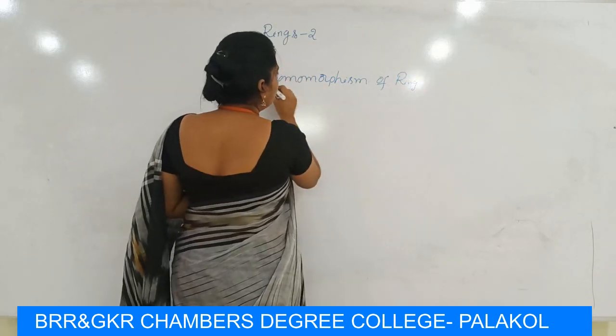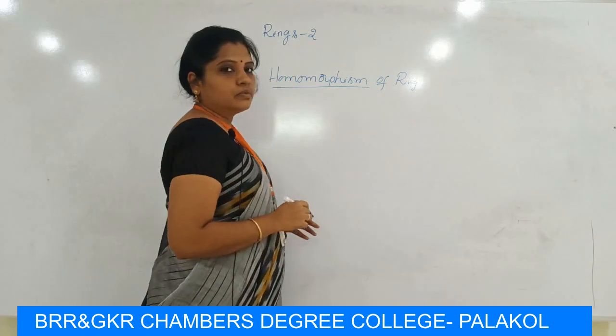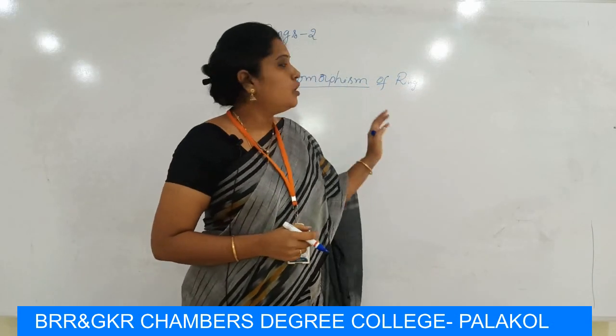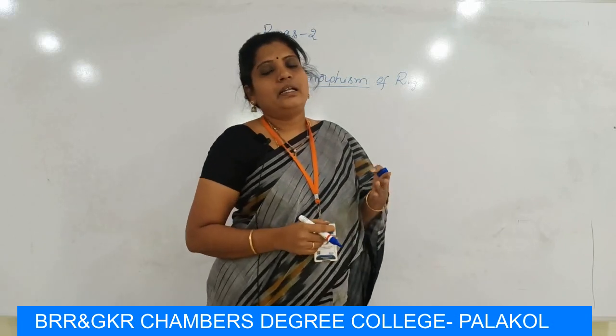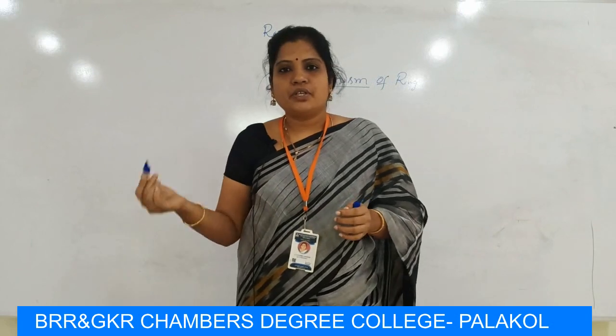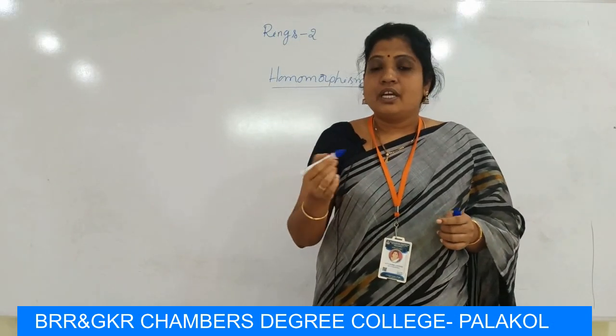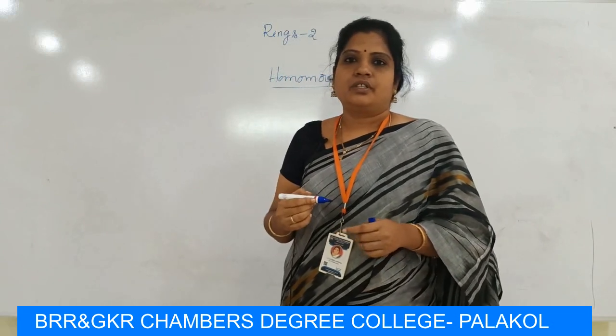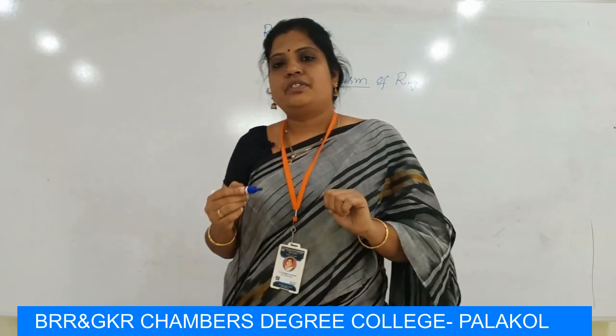The word homomorphism we already used in group theory. In groups, we learned that one way of knowing more information about groups is to examine their interaction with other groups by using homomorphisms.